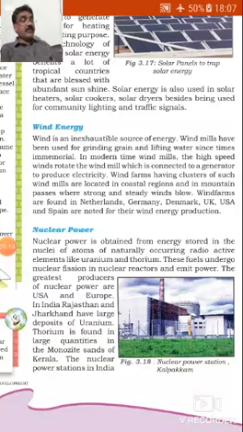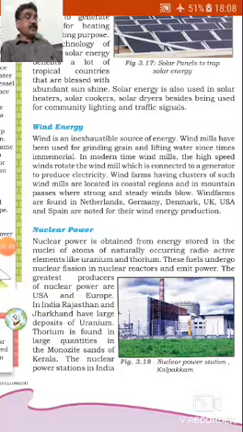In modern times, the high speed wind rotates the windmills, which are connected to a generator to produce electricity. Wind farms having clusters of such windmills are located in coastal regions and in mountain passes where strong and steady winds blow. Netherlands, Germany, Denmark, UK, USA and Spain are noted for their wind energy production.